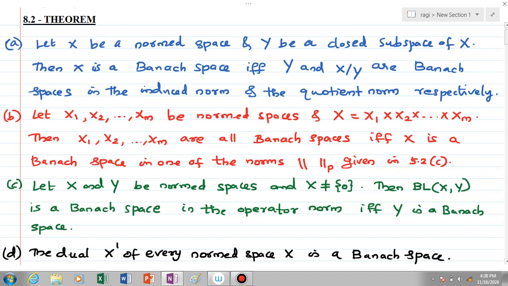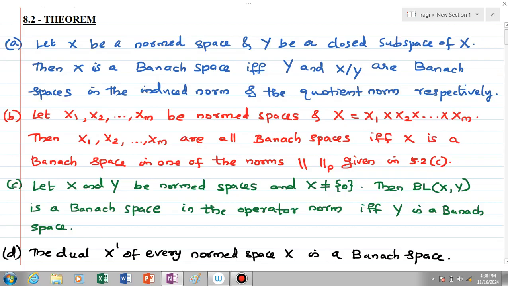Welcome all. Now we are going to discuss Theorem 8.2. It has 4 statements. The first one is, let X be a normed space and Y be a closed subspace of X. Then X is a Banach space if and only if Y and the quotient space X by Y are Banach spaces in the induced norm and the quotient norm respectively.